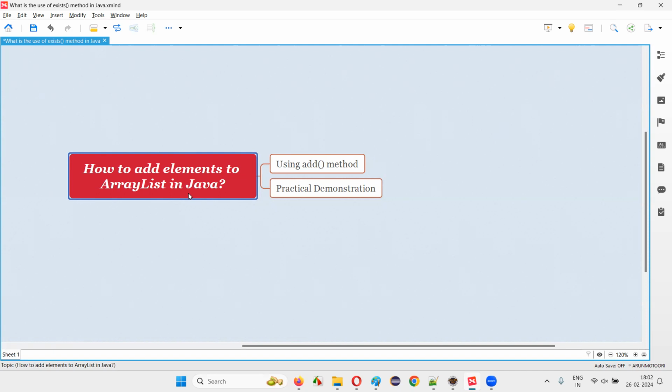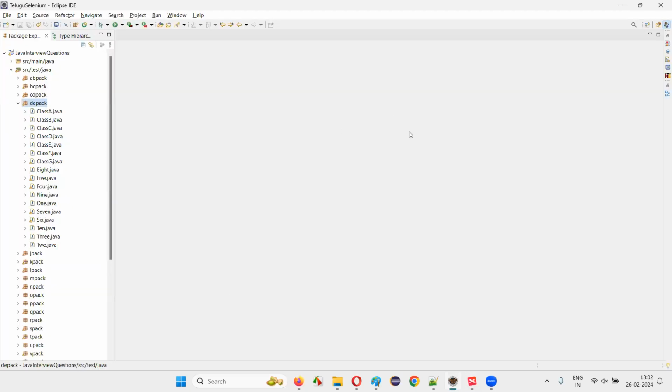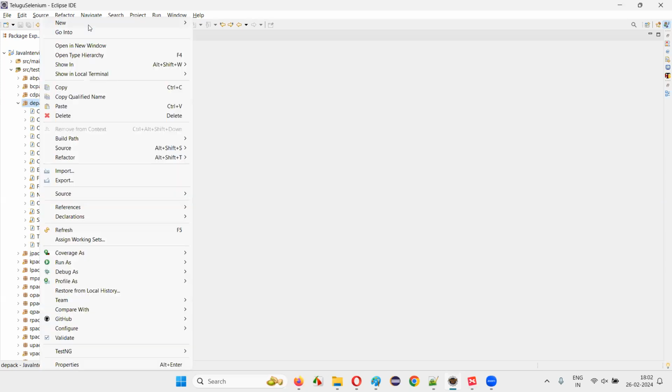Let me answer. In order to add elements to the array list in Java, we have to use a predefined method, that is the add method. So how to use this add method to add the elements to this array list? I'm going to show you practically now. For that, I'll switch to Eclipse IDE and create a new class here.